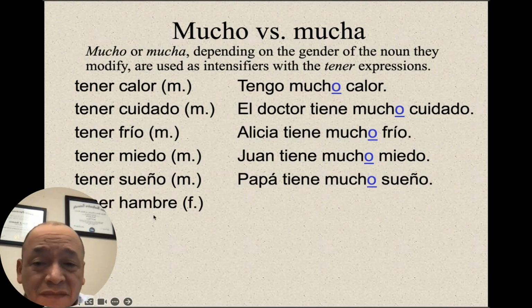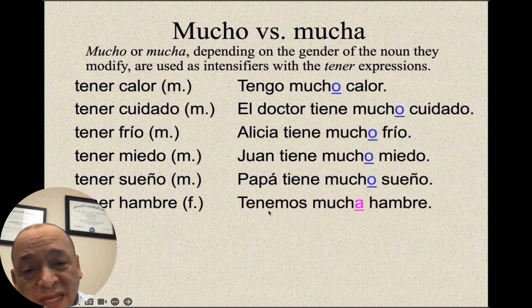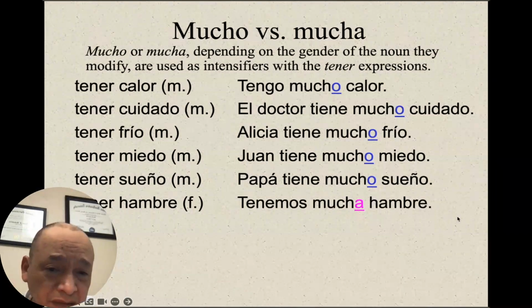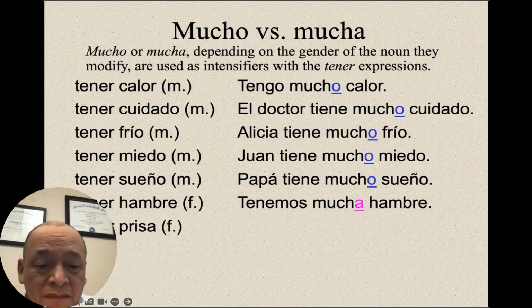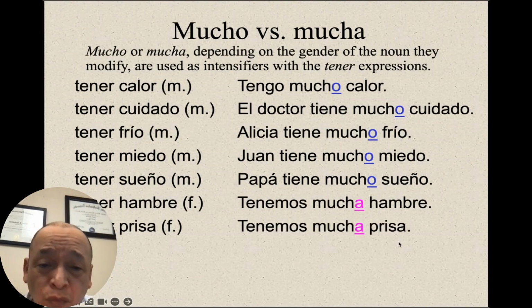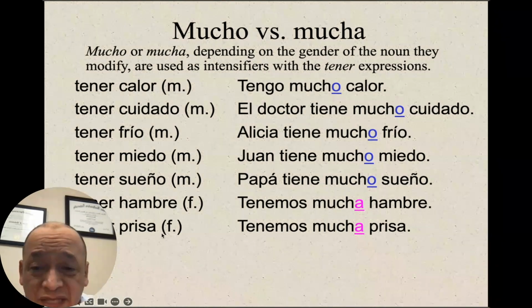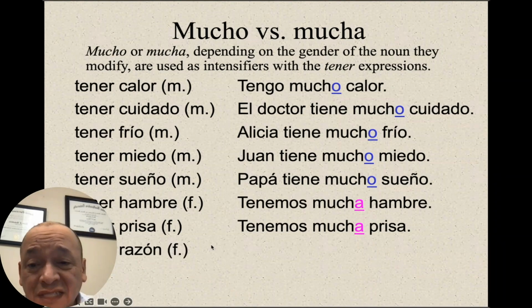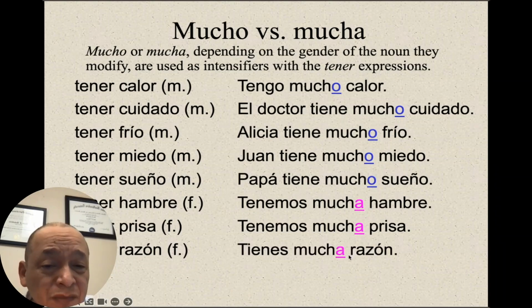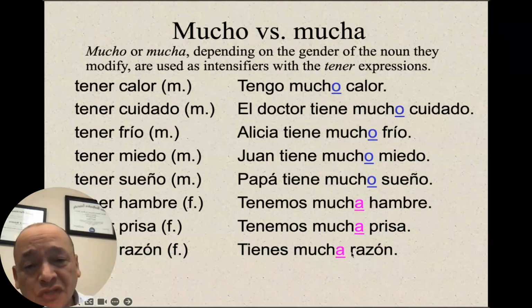Tener hambre. Now, hambre is feminine, right? So tenemos mucha hambre. Tener prisa is tenemos mucha prisa. Prisa is feminine. That's why we use mucha. Tener razón is to be right. Tienes mucha razón. So razón is feminine. That's why we use mucha.